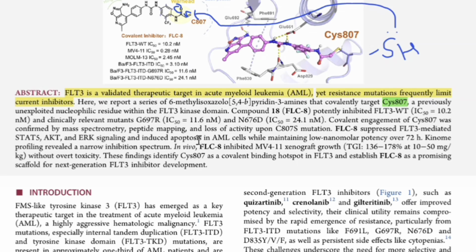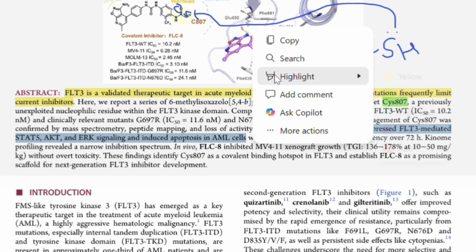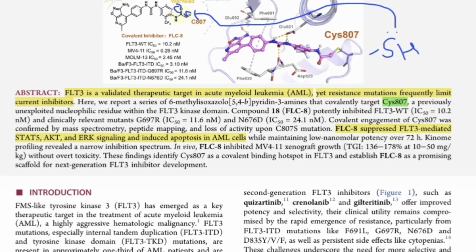Here they are saying that this kind of engagement happened, which they confirmed using all these studies, especially mass spectrometry. FLC8 suppressed FLT3-mediated STAT5, AKT, ERK signaling and induced apoptosis in AML cells. Now they are saying this is important. This compound mediates the downstream STAT5, AKT, ERK signaling.